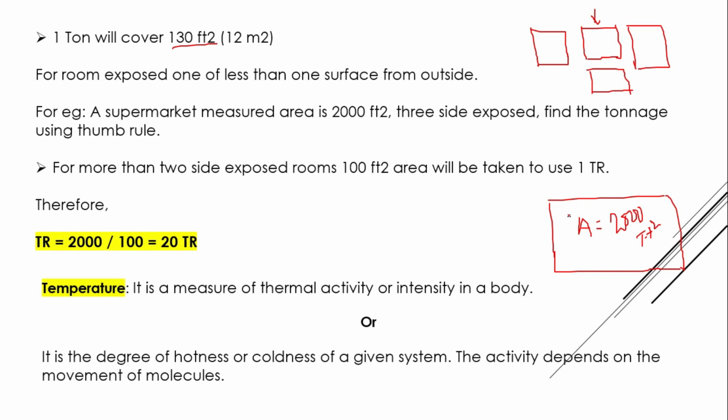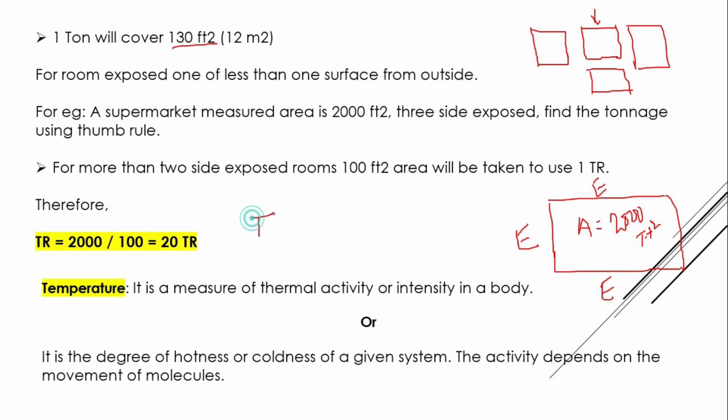The exposure is three sides. For example, this is an exposed wall, this is an exposed wall, and this is also an exposed wall.